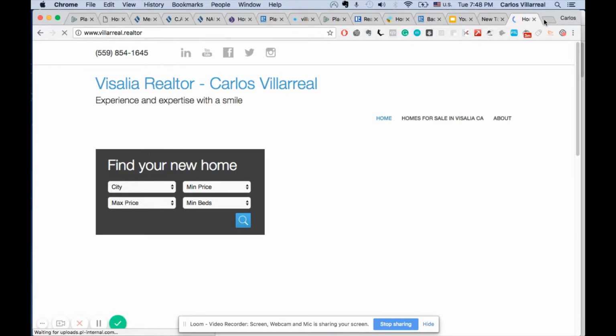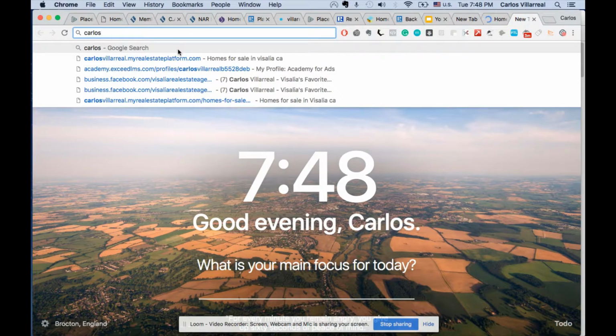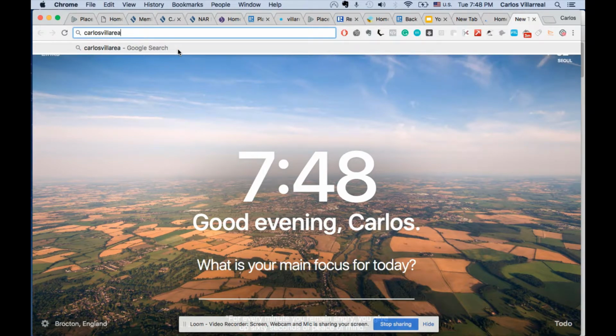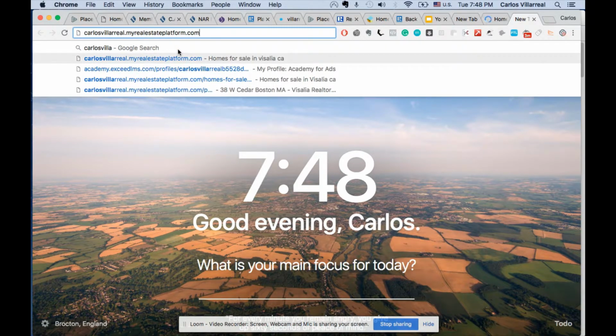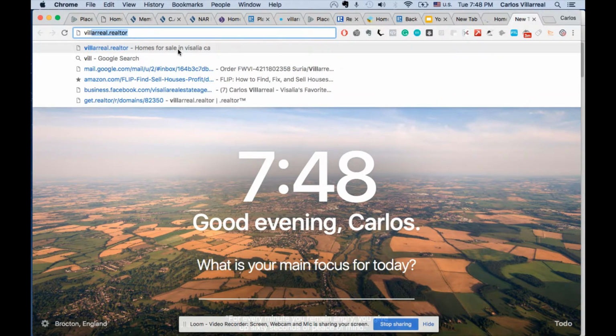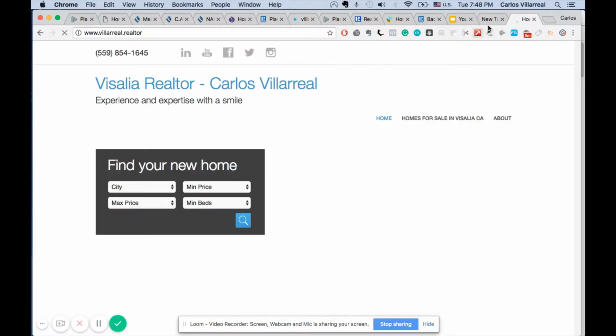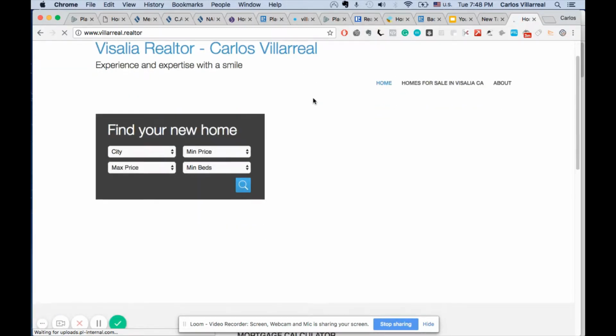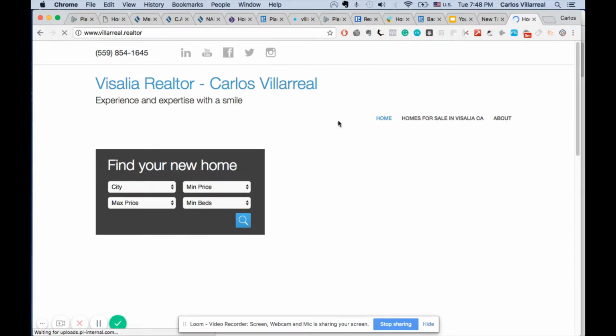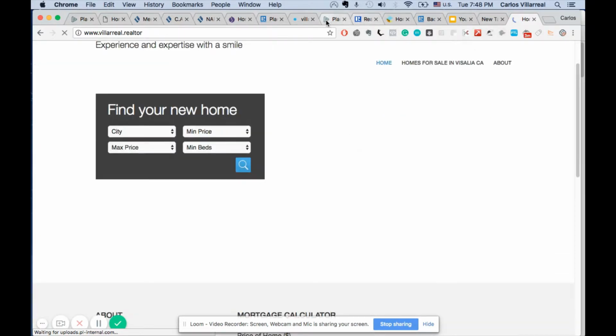So now, instead of that long, horrible name you were typing in before, like Carlos Villarreal, all people got to do now is type in Villarreal.realtor and it comes up. And the reason why it's not fully loading, guys, is because it takes about an hour or two to fully update. But you can see right now we're pointing it to the website, so that's okay.